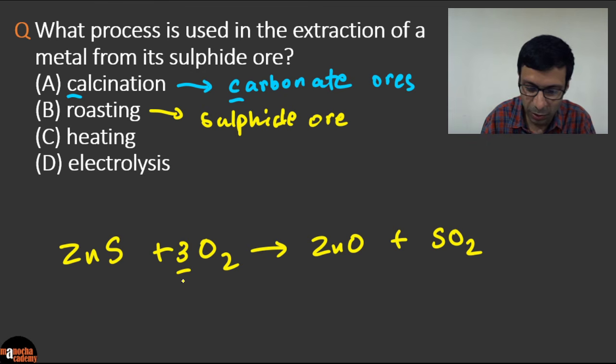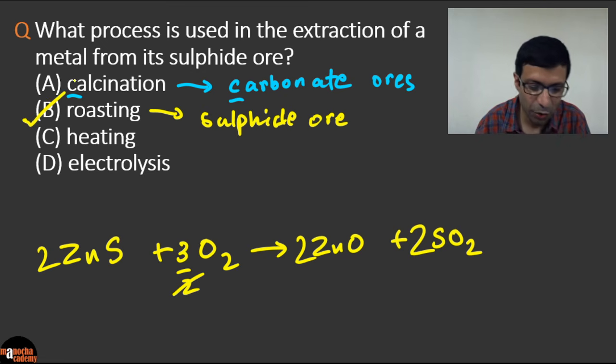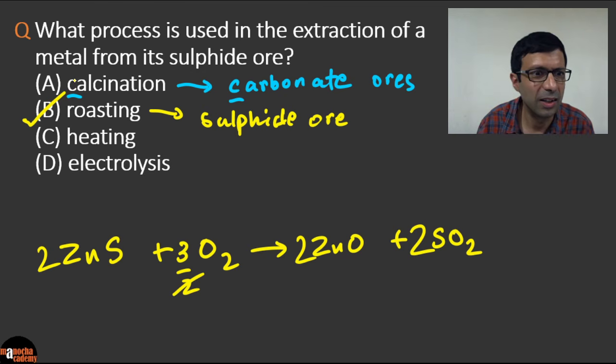So to balance it, this is going to be 3 by 2. I'll use the fraction trick and we can just multiply this throughout by 2 to get it balanced, right? So here the correct answer is going to be B, roasting. It's not heating and you don't need electrolysis here. In carbonates, it's heating of the carbonate ore in the absence of air. Okay, so excellent.